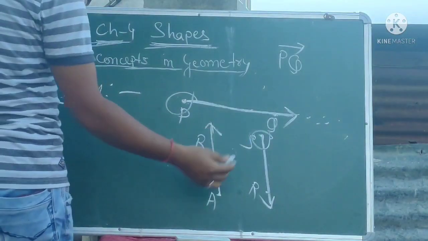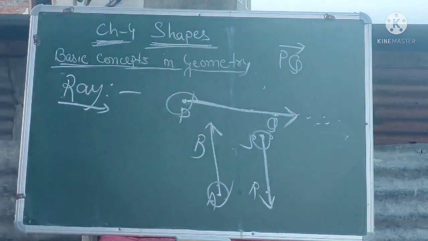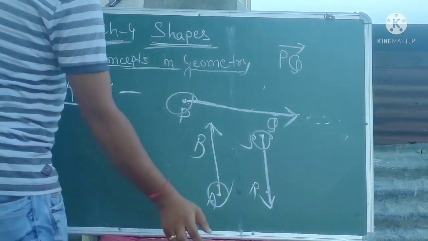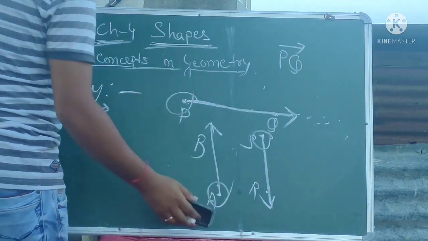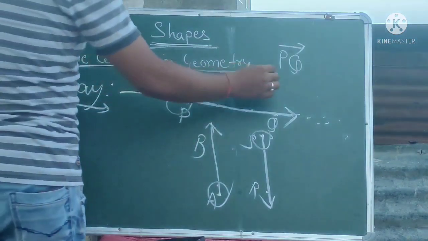Similarly in this ray AB, what is the initial point? A is the initial point, because from here A the ray has started. So in this way the ray is over. And you know what a ray is? Suppose rays, you know, when